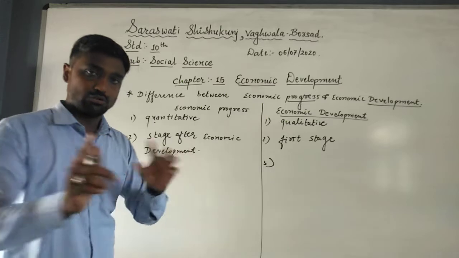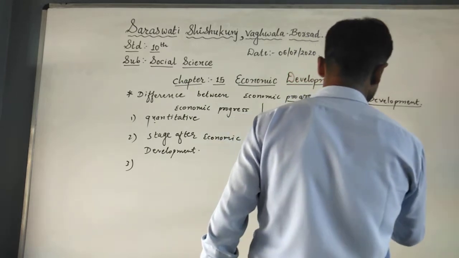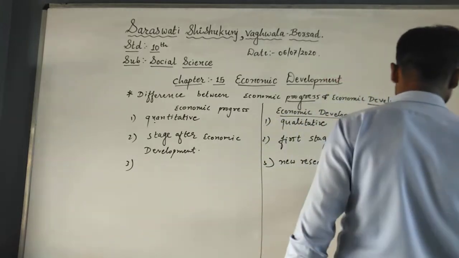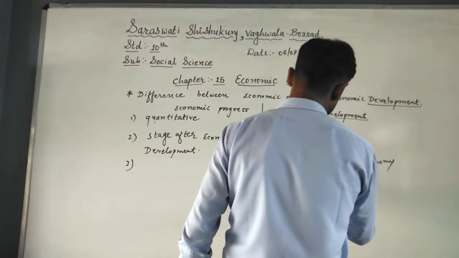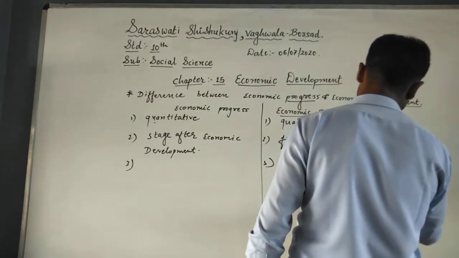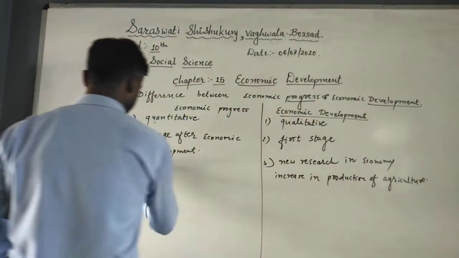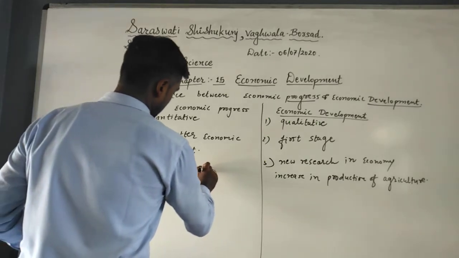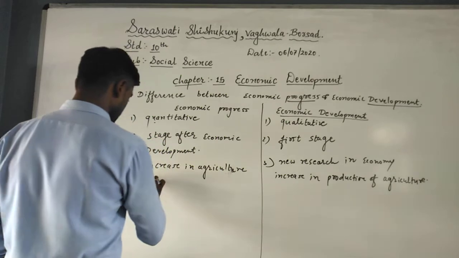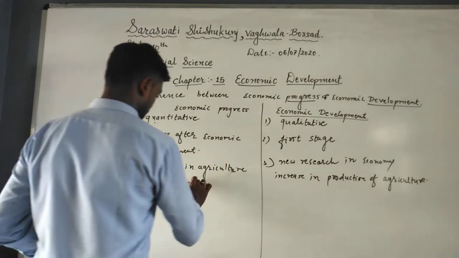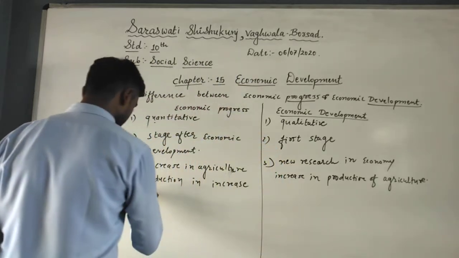I will draw one diagram, then I will show you. After writing this point: new research in an economy increasing production of agriculture, whereas here increasing agriculture production in increasing agricultural land.